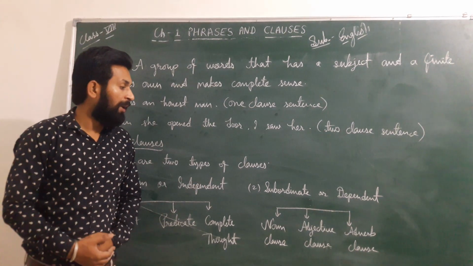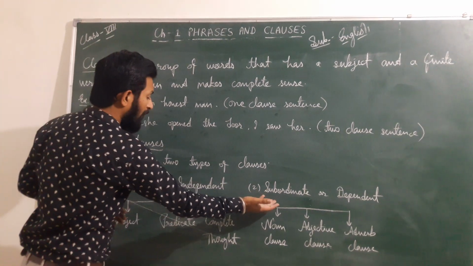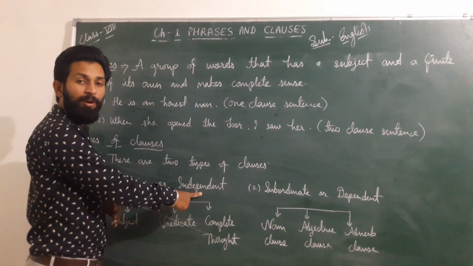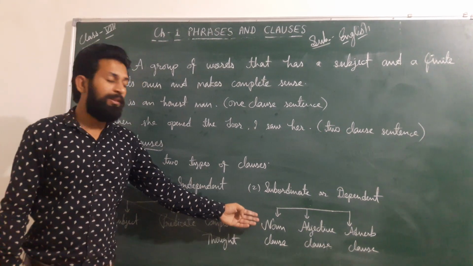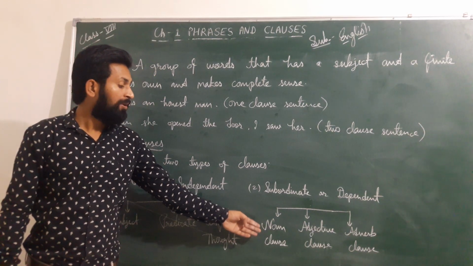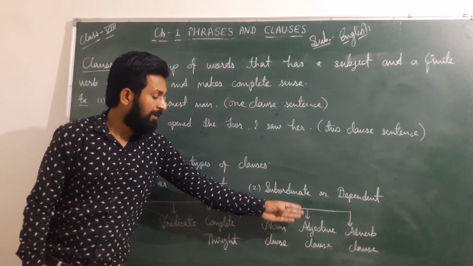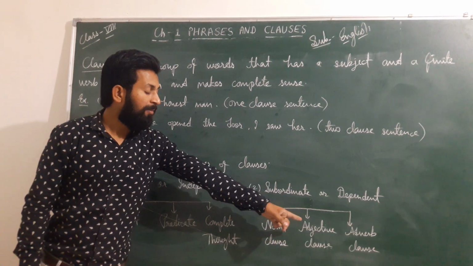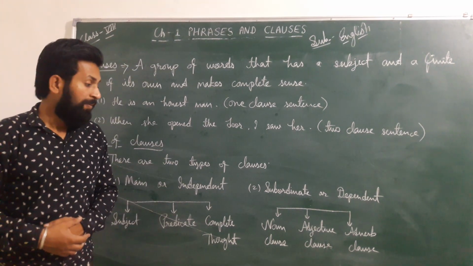The next one is subordinate or dependent. Subordinate or dependent clauses are mostly dependent on the main or independent sentences. And it's about noun clauses. If a clause functions as a noun, then we can say it's a noun clause. If a clause functions as an adjective, it's an adjective clause. And if a clause functions as an adverb, it is an adverb clause.